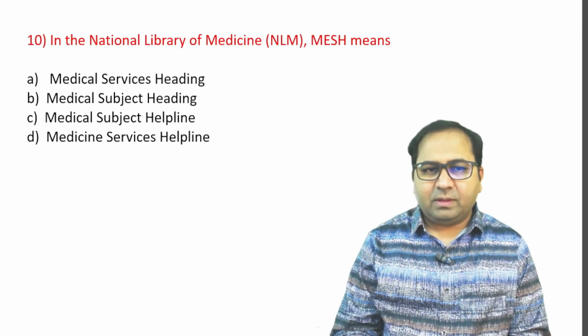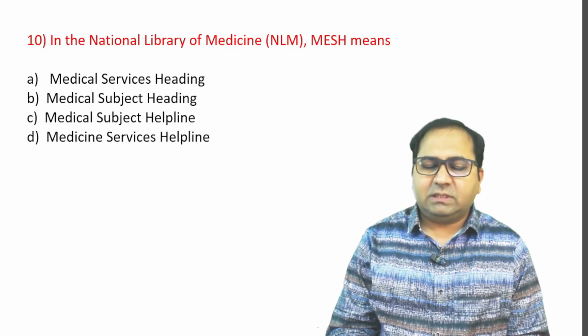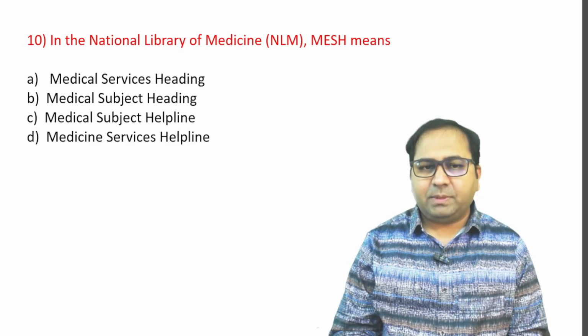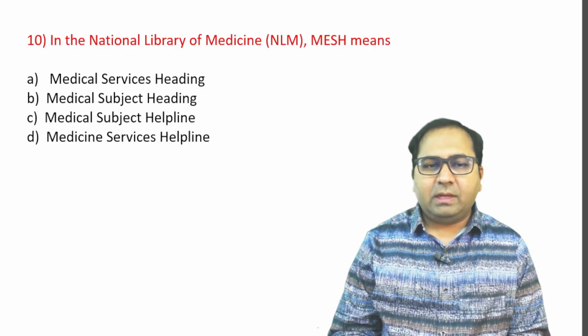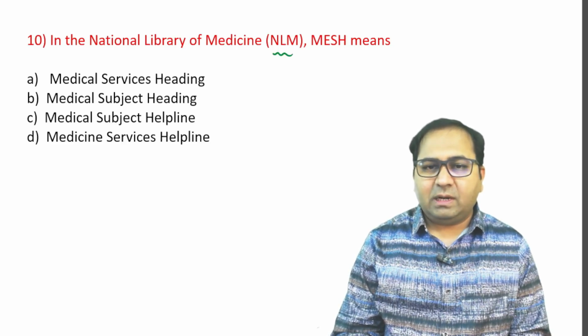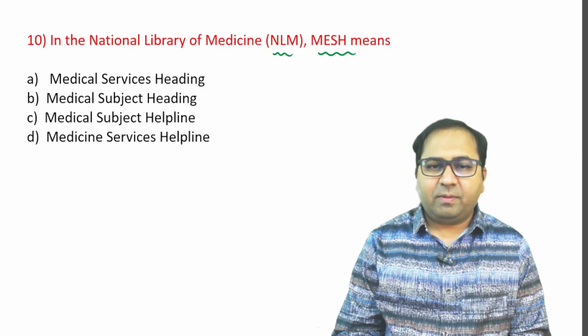Next question. In the National Library of Medicine, what does MeSH mean? Options are A. Medical Services Heading, B. Medical Subject Heading, C. Medical Subject Helpline, or D. Medicine Services Helpline. Now, this is a very important question. In the National Library of Medicine, NLM, what does MeSH stand for?